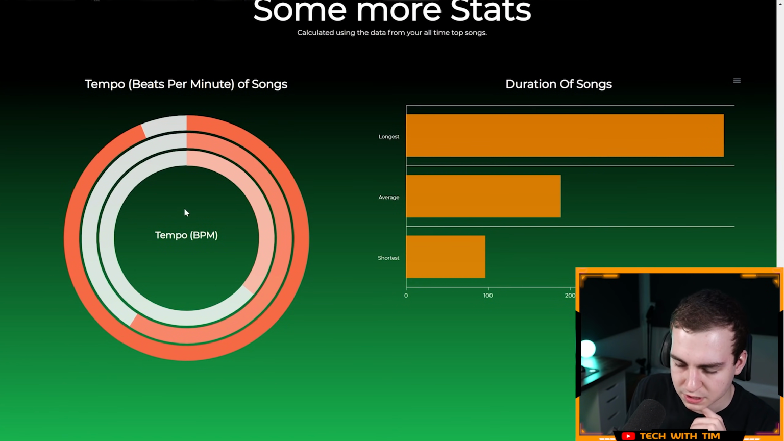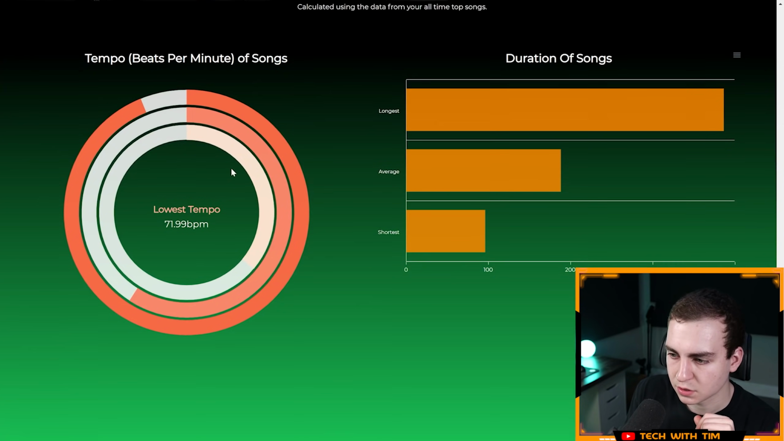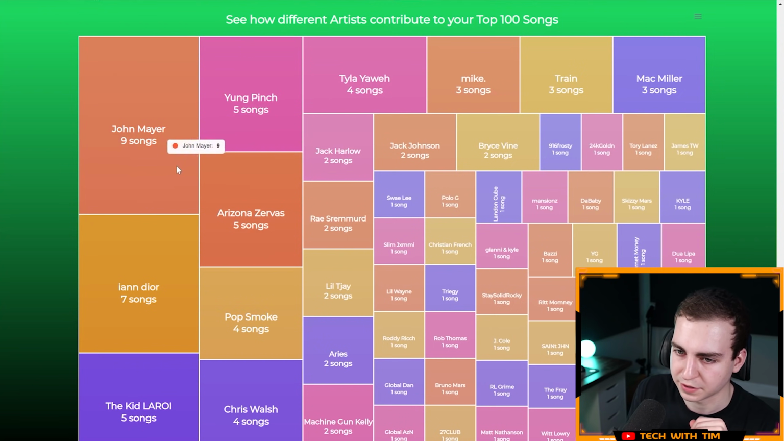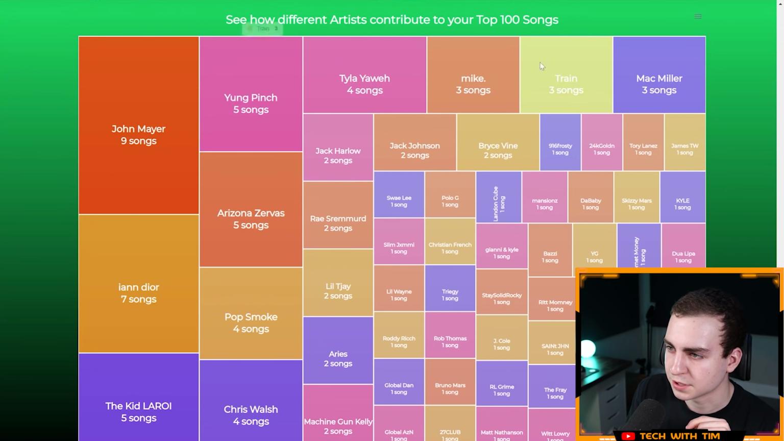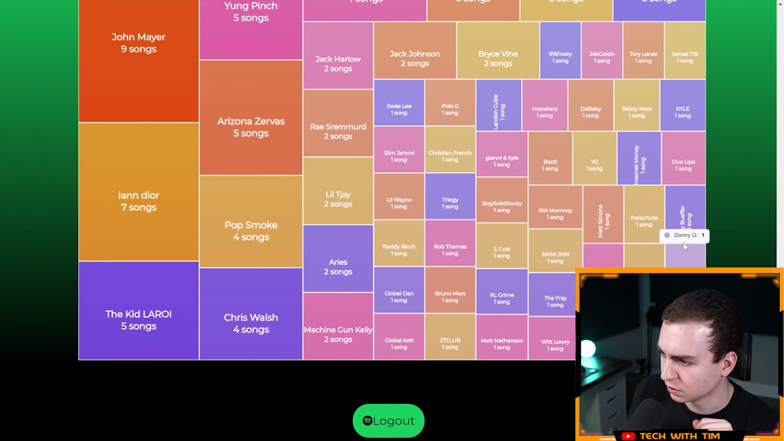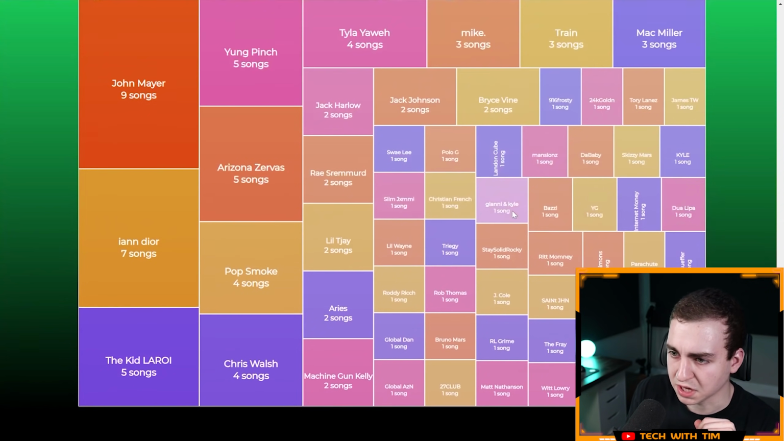That's very interesting. Some more stats. Longest, average, shortest, tempo and beats per minute. Highest tempo 188, average 118, lowest 71. I don't know how that really compares to everyone else. Oh, this is really cool. I like this visualization. See how different artists contribute to your top 100 songs. Damn. Okay, sweet. That's really cool. And thank you for visiting. Nice. Yeah, this was really cool.